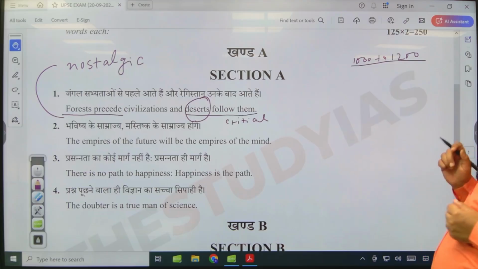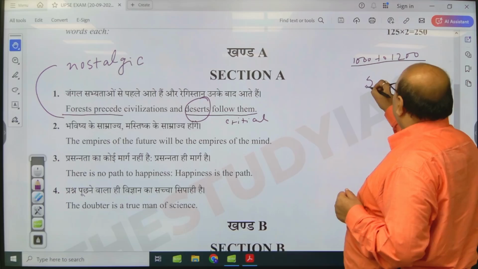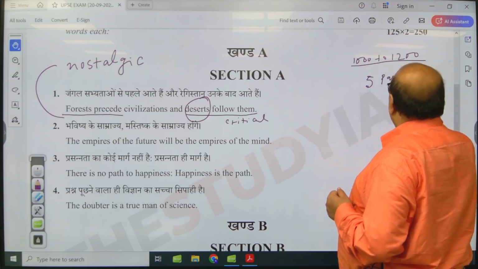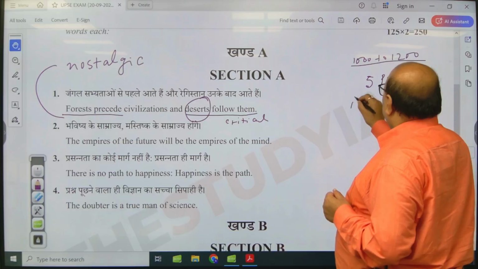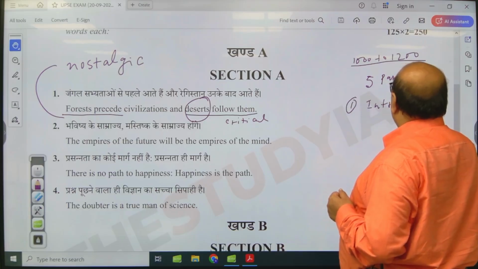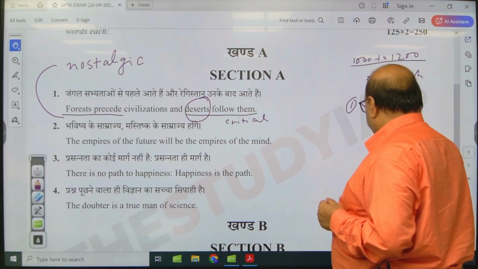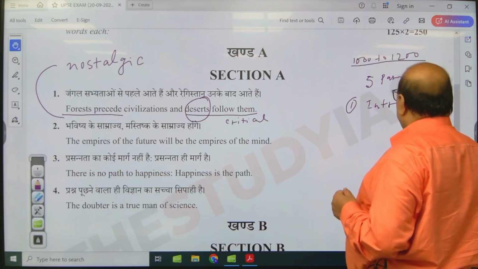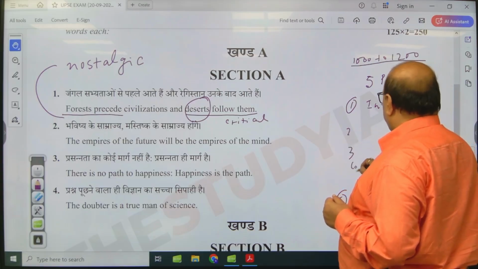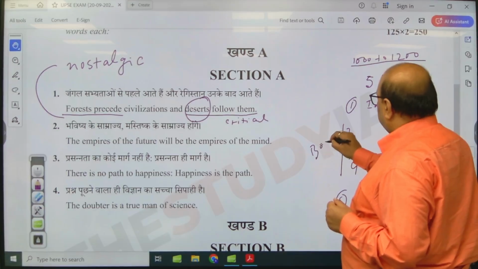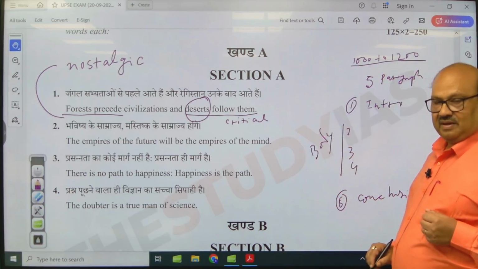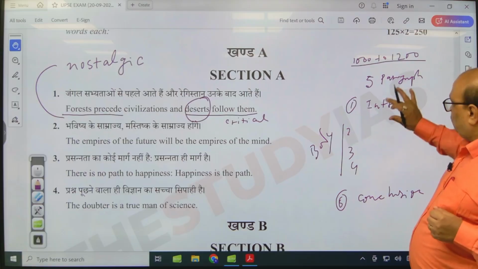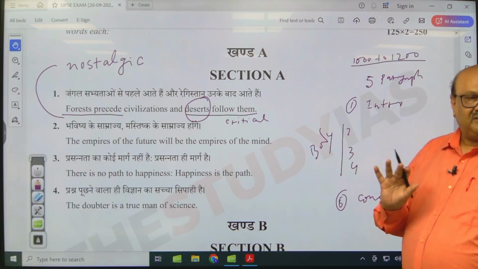you should be writing your essay in 5 paragraphs. In 5 paragraphs, one is the intro, and the fifth will be the conclusion. In between, 2, 3 and 4 are the body paragraphs. This is the core of the essay. These 2 are cosmetic paragraphs, cosmetics.